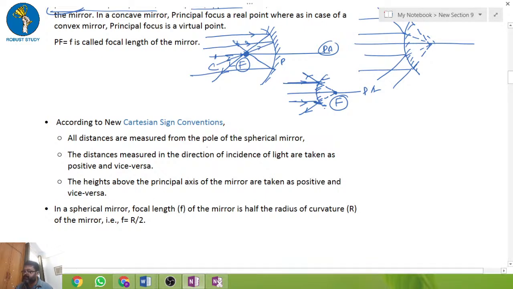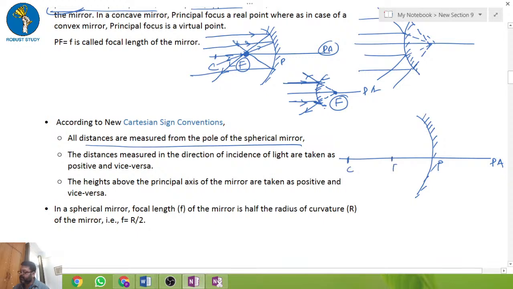All the distances are measured from the pole.